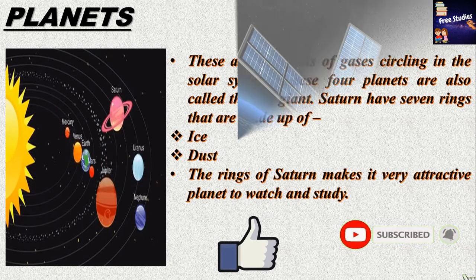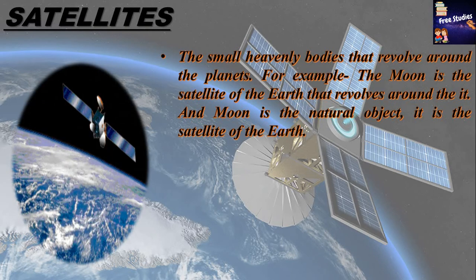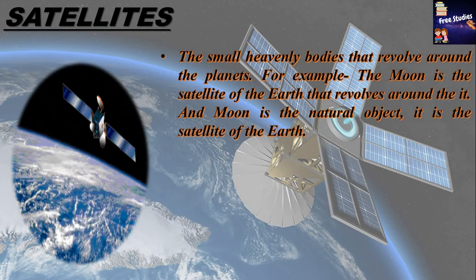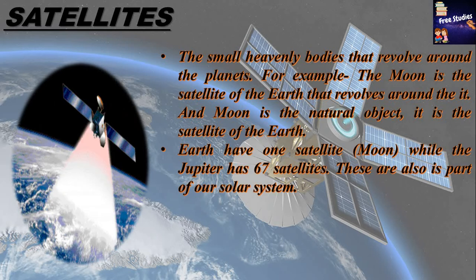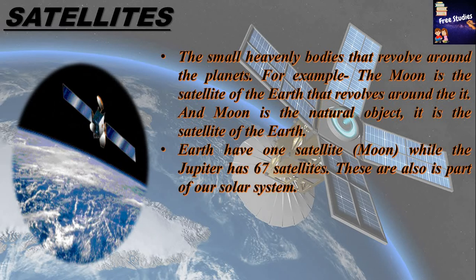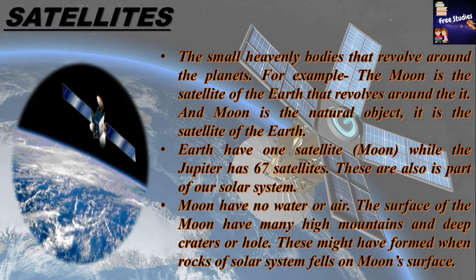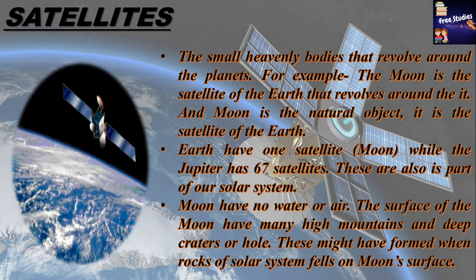Now we will study satellites. The small heavenly bodies that revolve around the planets. For example, the moon is the satellite of the earth that revolves around it, and moon is a natural object. It is the satellite of the earth. Earth has one satellite, moon, while Jupiter has 67 satellites. These are also a part of our solar system. Moon has no water or air. The surface of the moon has many high mountains and deep craters or holes. These might have formed when rocks or meteors fall on the moon's surface.